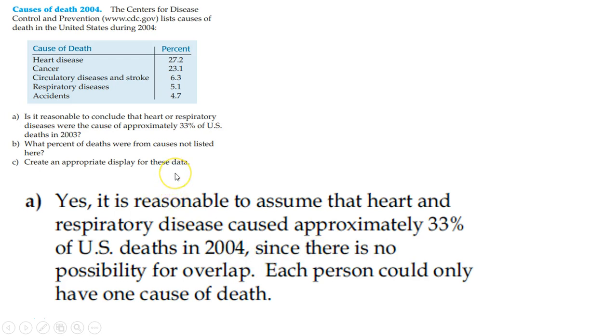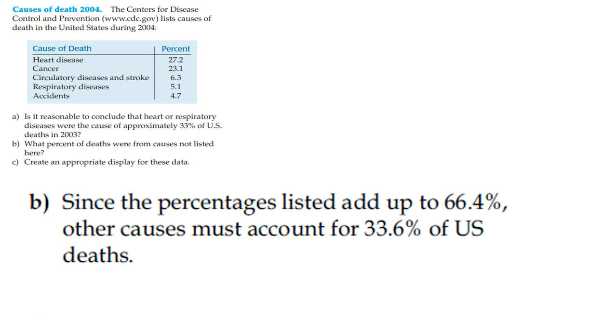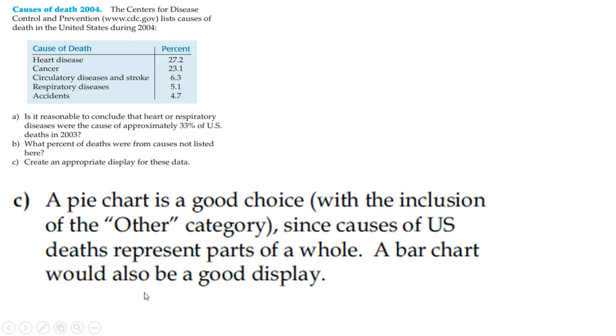Is it reasonable to conclude that heart or respiratory diseases were the cause of approximately 33% of the U.S. deaths in 2003? And they're saying, yeah, it's reasonable to assume that heart and respiratory disease caused approximately 33% of the U.S. deaths in 2004, since there's no possibility for overlap. You can only die once, is what they're getting at. Part B, what percent of deaths were caused by things that weren't listed? Since all of these add up to 66.4, 33.6 were unaccounted for. And then it says, create a graph.